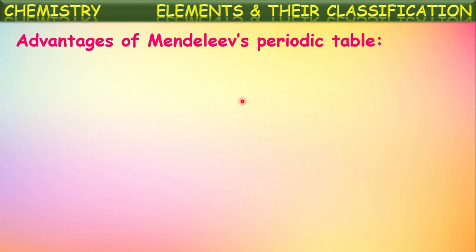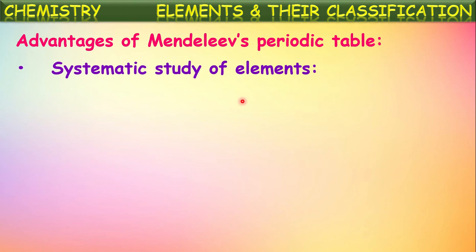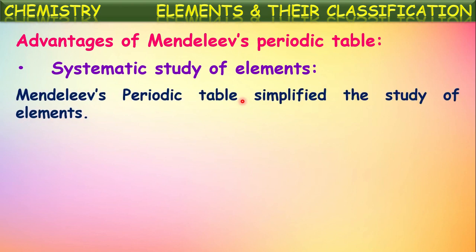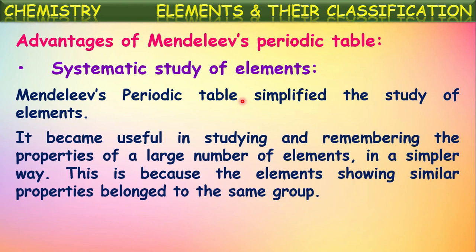Next, the advantages from this Mendeleev's periodic table. Let us see here. One among them is that a systematic study of elements is made easy by this Mendeleev's periodic table. Mendeleev's periodic table simplified the study of elements because he categorized all the available elements into different groups. So, if you know the properties of one group, those can be applied for the elements in that group. So, it made it easy to remember the properties of elements. It became useful in studying and remembering the properties of a large number of elements in a simple way.